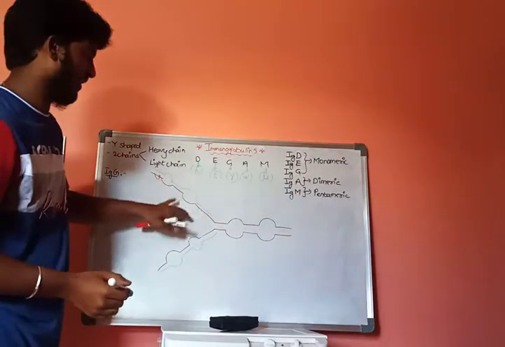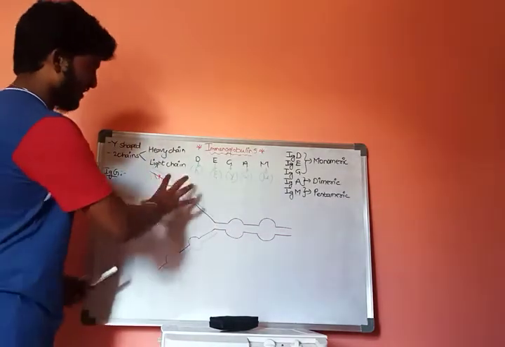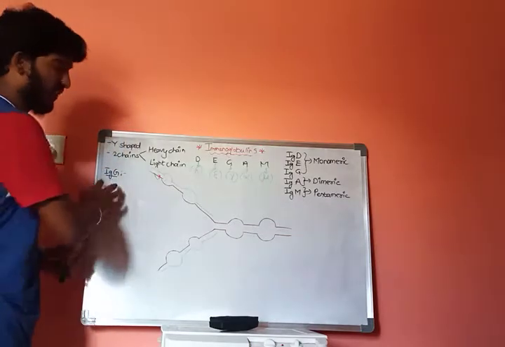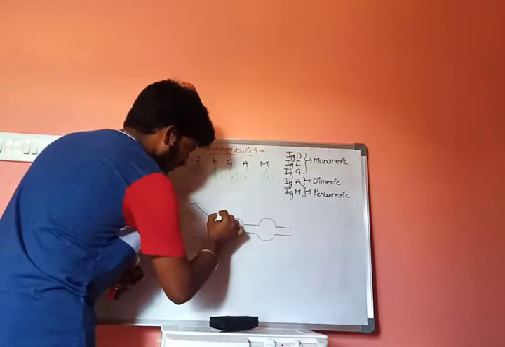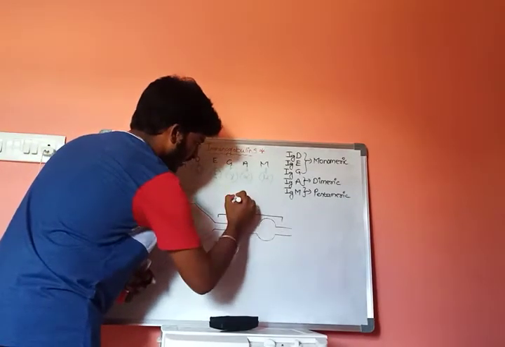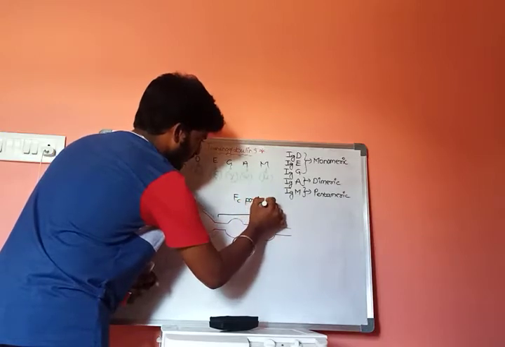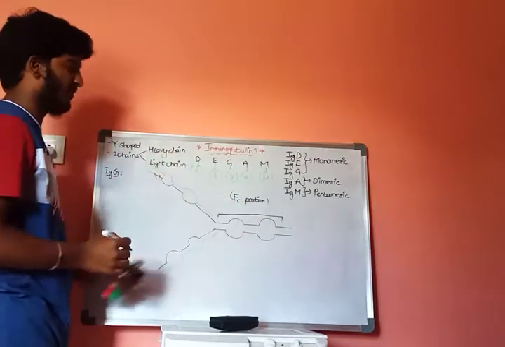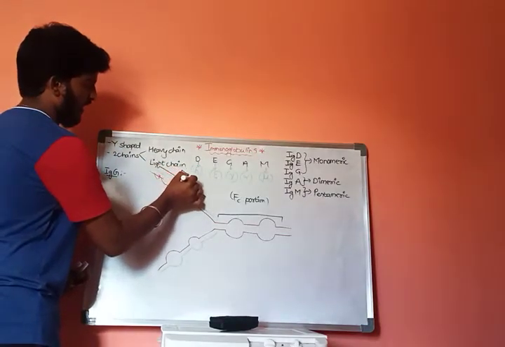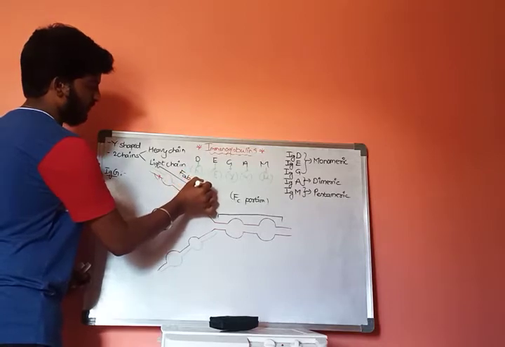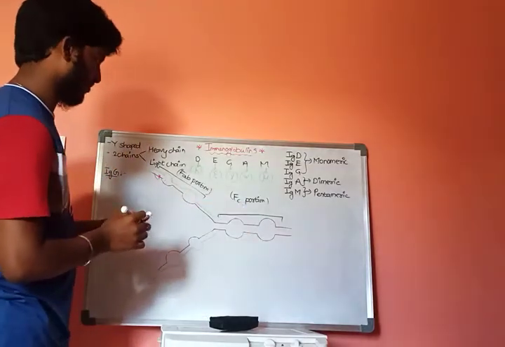In this structure, the red color is the heavy chain and the green color is the light chain. This is the structure of the IgG type of immunoglobulin. This portion is called the FC portion, and this portion is called the FAB portion: the fragment antigen-binding portion and the crystallizing fragment portion.